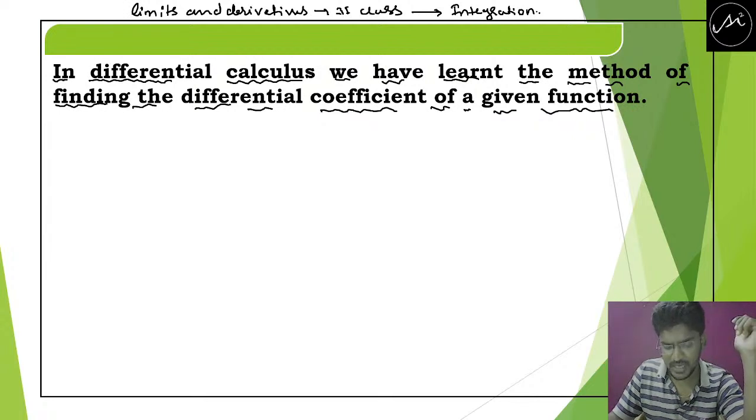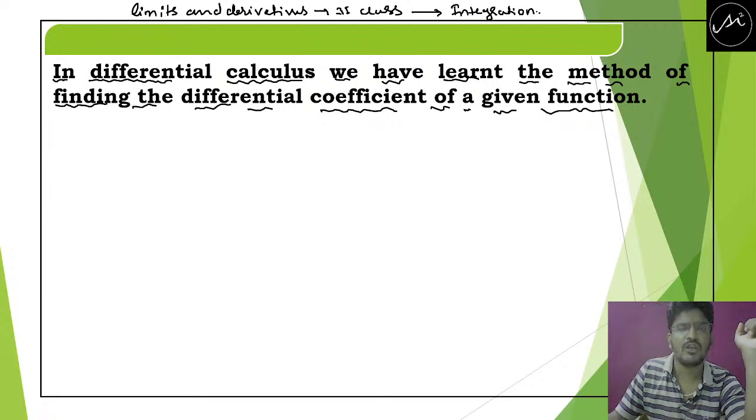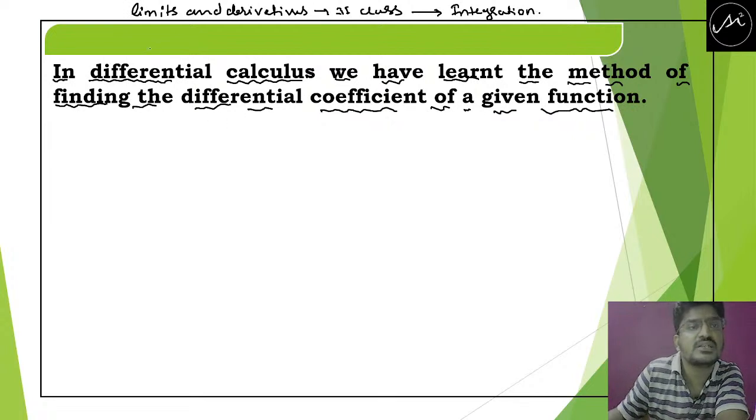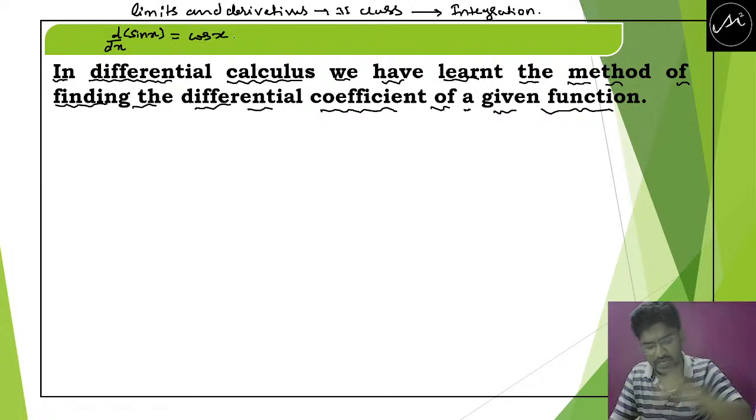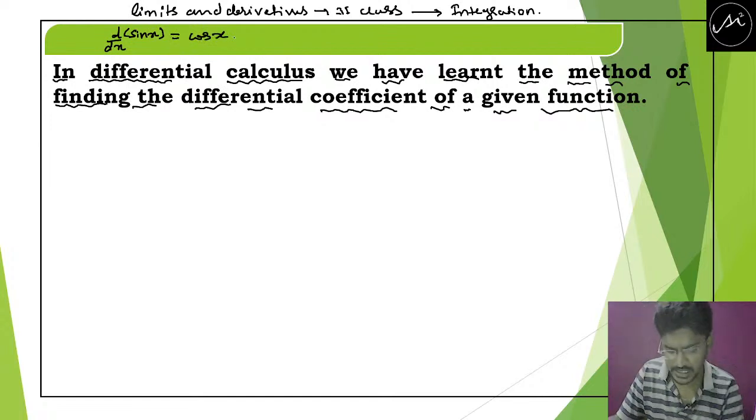So quickly tell me, what is differentiation of sin x? All of you should be very concentrating as well as very active. You should reply to my questions. Okay, so please tell me what is differentiation of sin x. See here, the differentiation of sin x means nothing but d by dx of sin x. D by dx of sin x is what? Cos x. That means the differentiation of sin x is cos x.